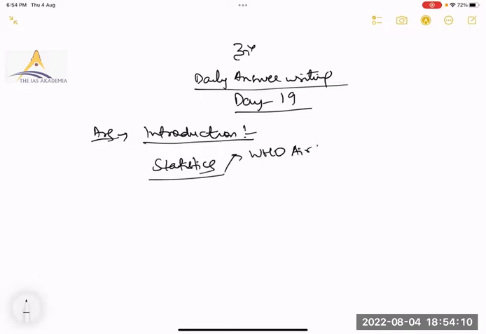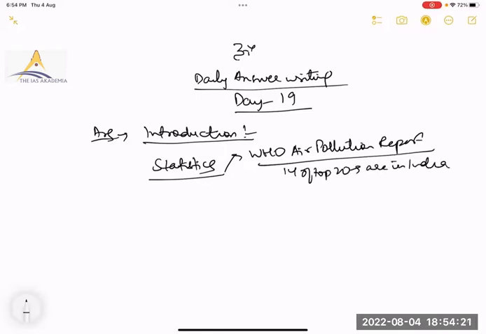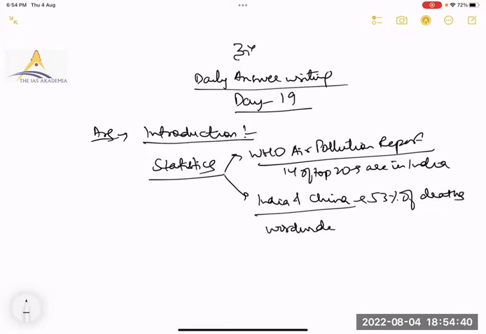WHO's air pollution report: 14 of the top 20 most polluted cities are in India. Or as per the global air pollution report, India and China account for 53% of deaths worldwide happening due to indoor air pollution.